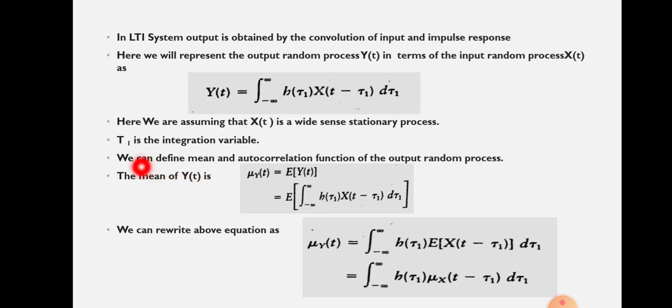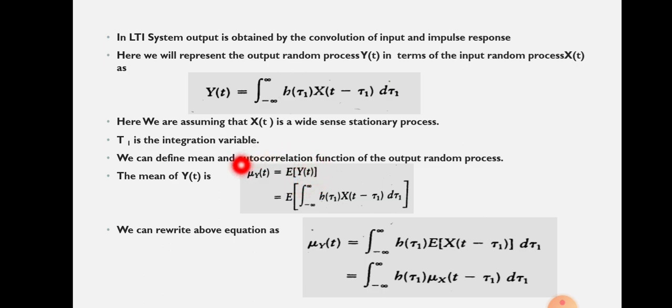So first of all, we can define the mean and autocorrelation function of the output random process. That is our first step. So let us start with the mean. You know what the mean is. Suppose we are finding the mean of the output random process y of t, then it is represented by mu y of t, and that will be given by the expectation of y of t.